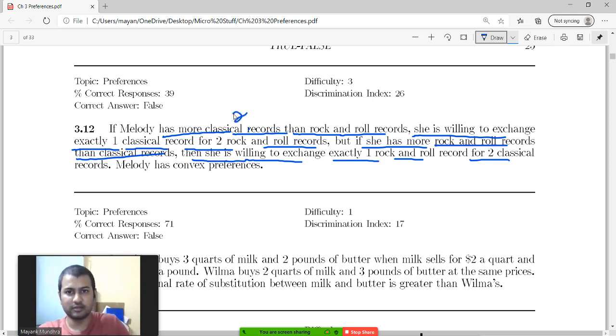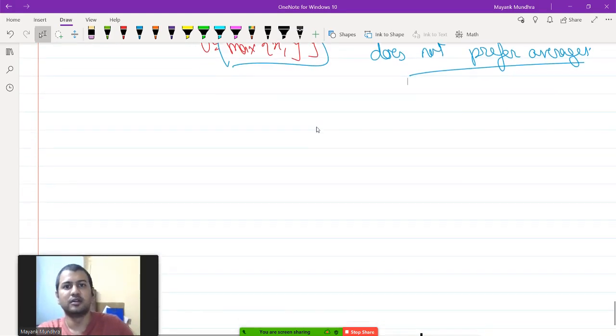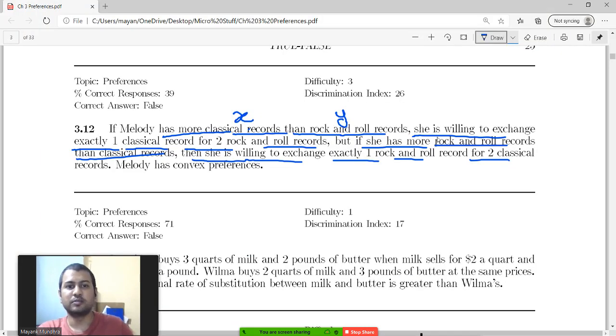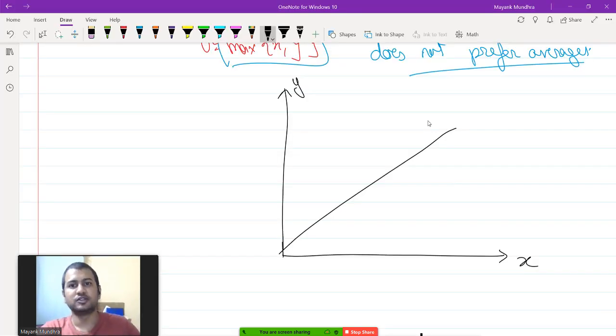Okay, so the goods are classical records and rock and roll records. Let me call them goods X and Y. Good X is classical records, good Y is rock and roll records. So the discrimination line is when she has more classical records or more rock and roll records. The discrimination line becomes X equals Y.